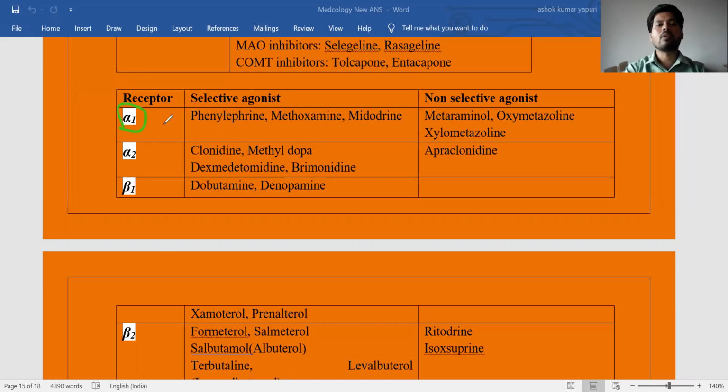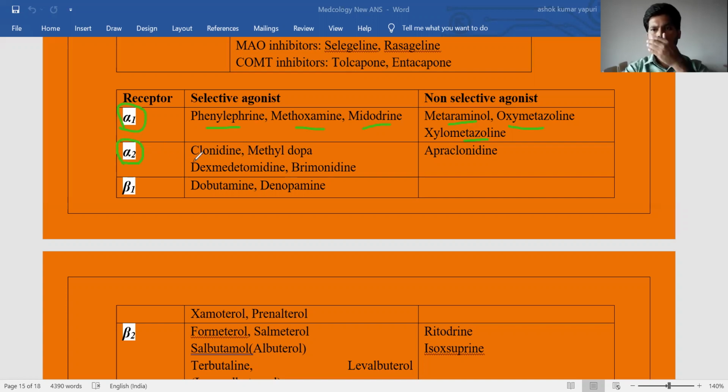Here the alpha 1 receptors are generally present in the blood vessels. The selective agonists on the alpha 1 receptors are phenylephrine, methoxamine, midodrine, and non-selective agonists on the alpha receptors are metaraminol as well as oxymetazoline and xylometazoline. So apart from the alpha 1 receptor, they may also bind to other receptors. That's why these are categorized under the non-selective agonists. Next, alpha 2 receptors.